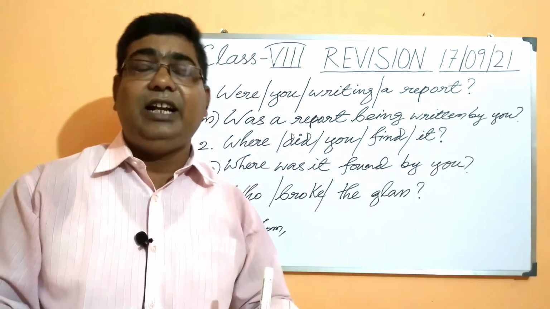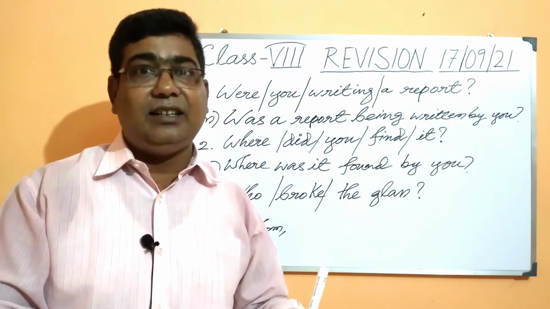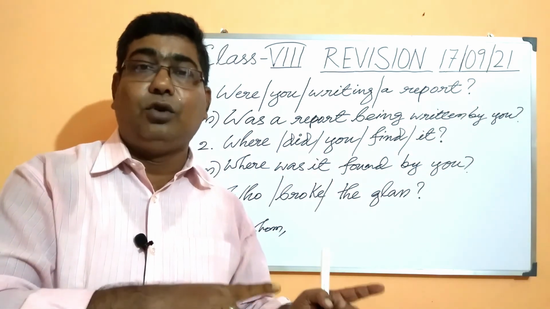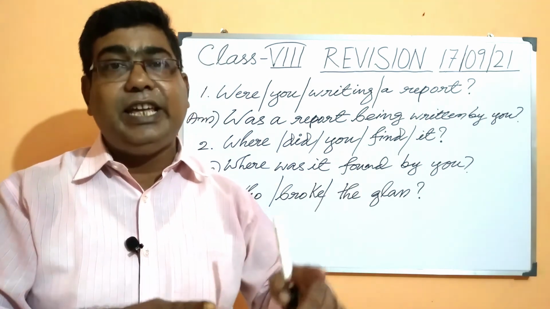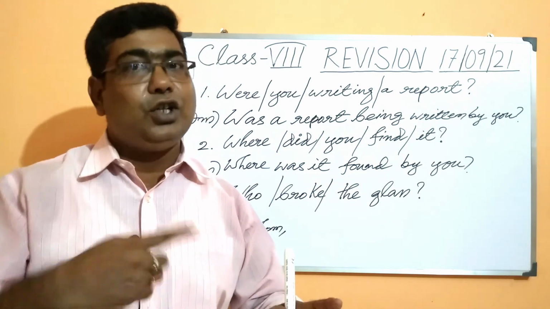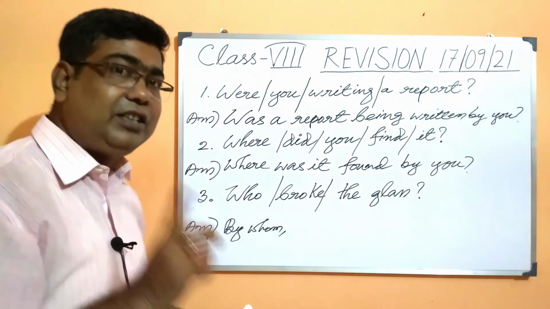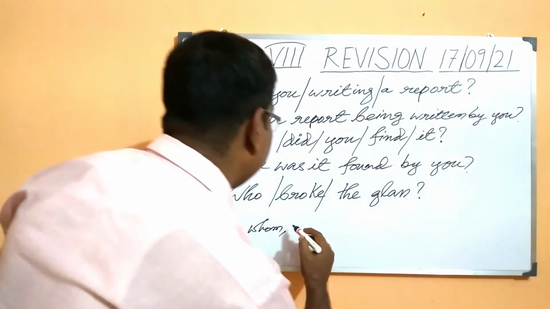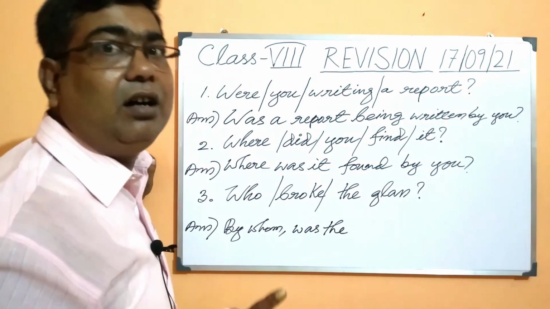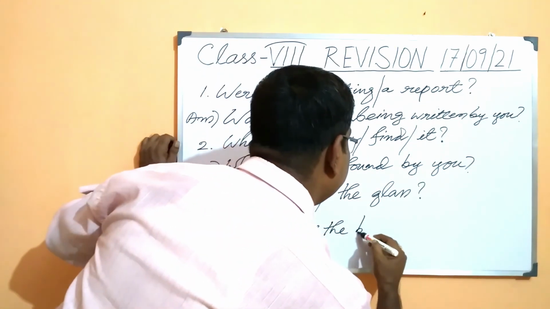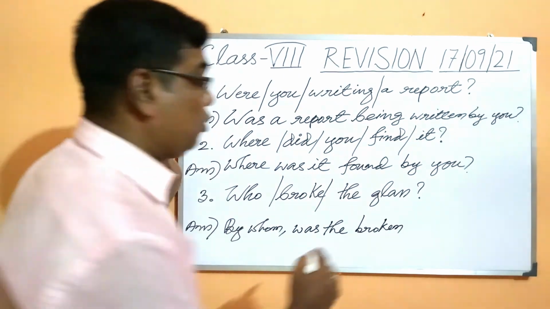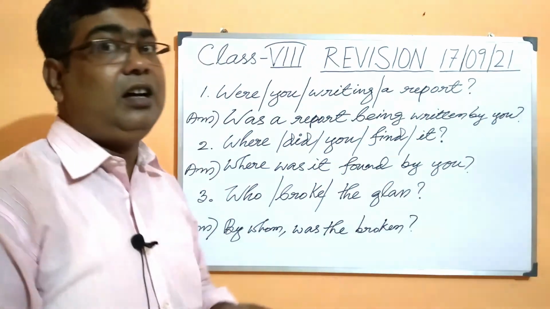And once again it will not be the glass was, rather it will be was the glass, because we are transforming a question. So when you go to the passive voice, you have to keep the same formation. So the structure of the sentence in the passive voice should be like a question. So not the glass, but was the glass. So by whom was the glass, and now the third form of the verb, which is broken. By whom was the glass broken? So here we have answered the third question.